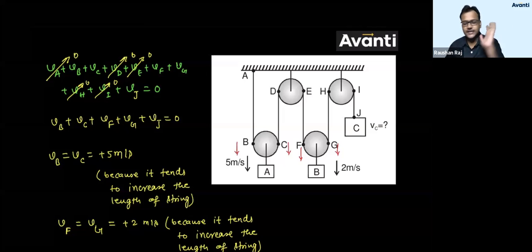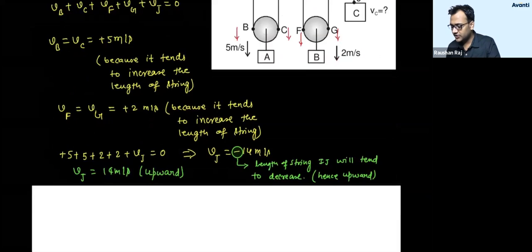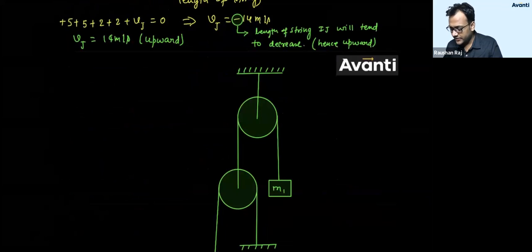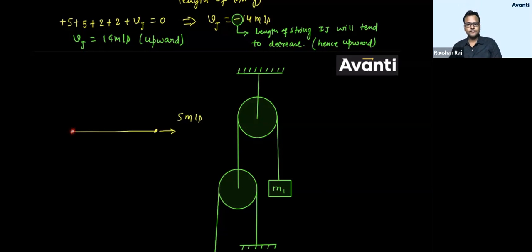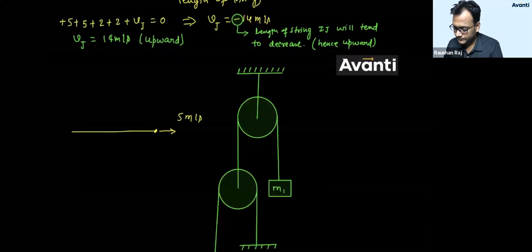Okay? Let me give a small example, a small illustration. Look, if you are having a string like this, okay, let's take a simple small string. If this point is moving with velocity v, or let's say 5 meter per second, tell me what should be the velocity of this point. Look, based on this concept only we have derived this. What should be the velocity of this point? Tell me guys. 5 only towards right, correct?